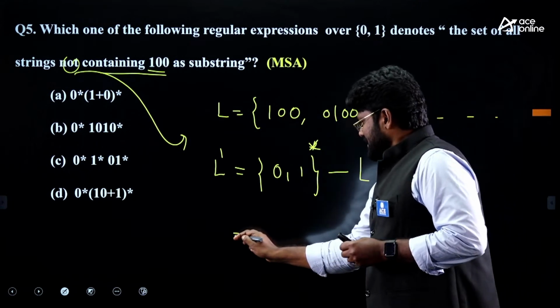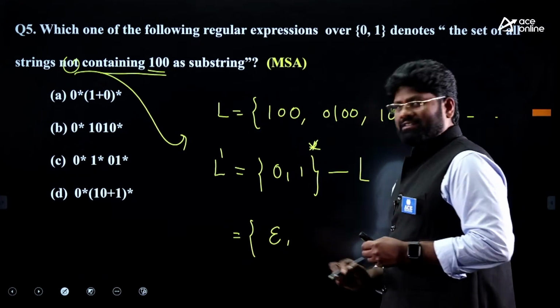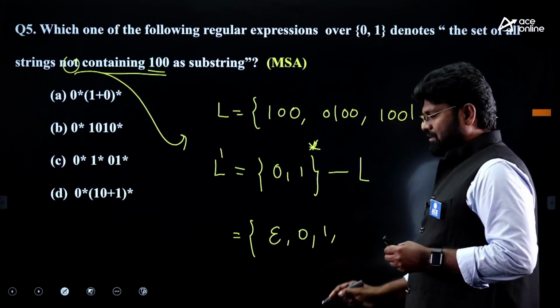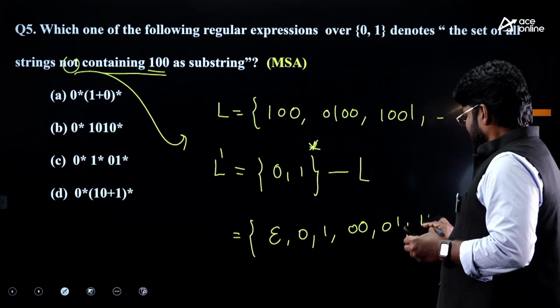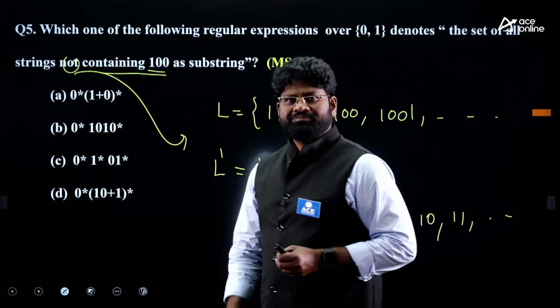What does this mean? In the 0, 1 whole star, the very first string is epsilon. Later I can have a 0, later I can have a 1, I can have a 0, 0, you can have a 0, 1, you can have a 1, 0, 1, 1. Then go on like this.